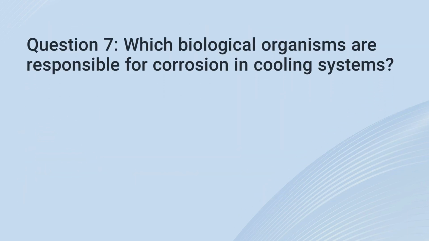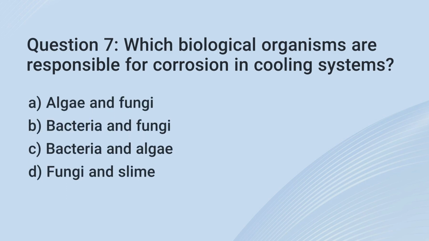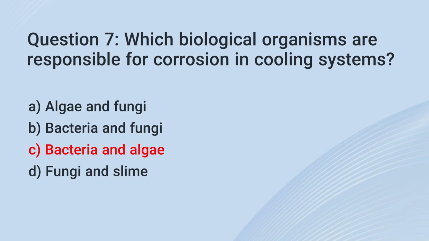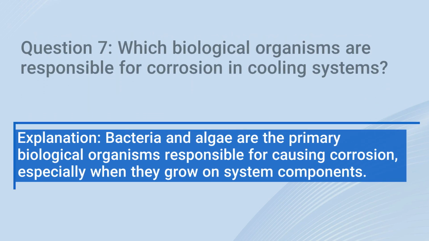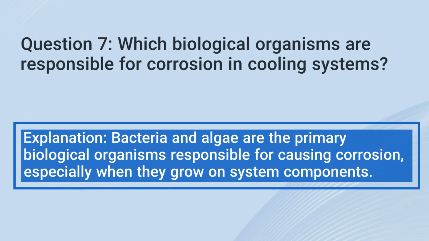7. Which biological organisms are responsible for corrosion in cooling systems? A. Algae and fungi. B. Bacteria and fungi. C. Bacteria and algae. D. Fungi and slime. The correct answer is C. Bacteria and algae. Explanation: bacteria and algae are the primary biological organisms responsible for causing corrosion, especially when they grow on system components.